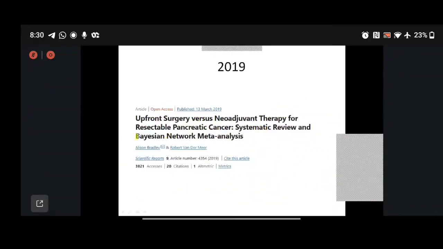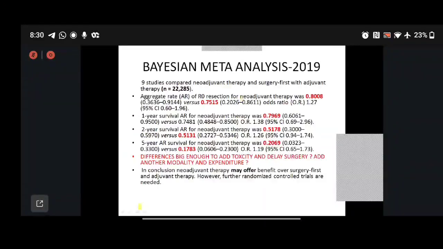Now there is this new network analysis, the Bayesian network analysis, which also studies neoadjuvant therapy in resectable pancreatic cancer. This was a systematic review, a recent one, of 2019. Kindly look at the numbers. The total N was 22,000, and as you can see, 0.8 and 0.75 in the 2 arms, 0.748 for neoadjuvant, 0.5178 for 2-year survival, and 0.5131.